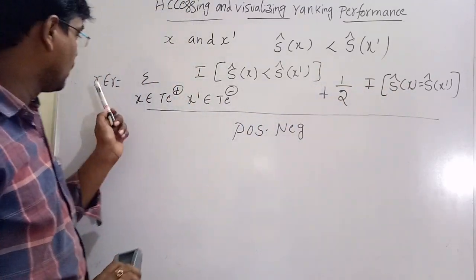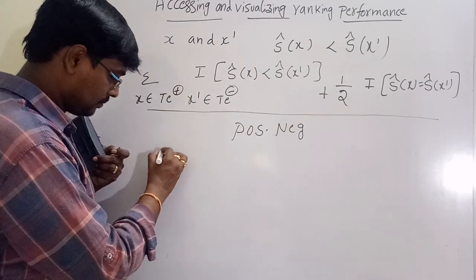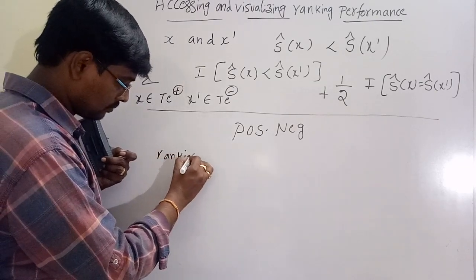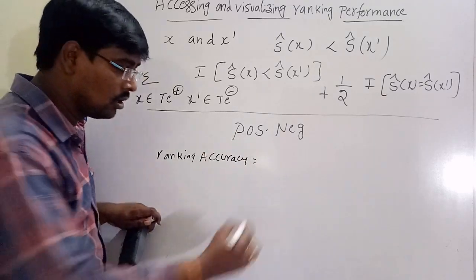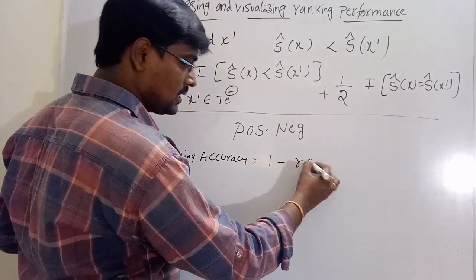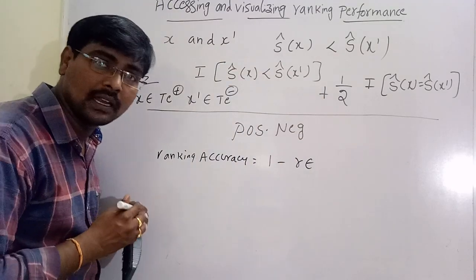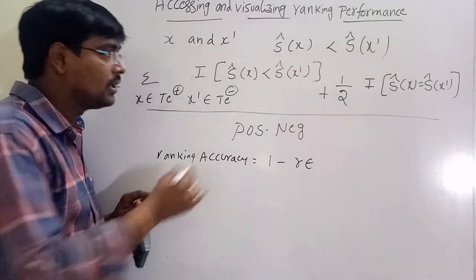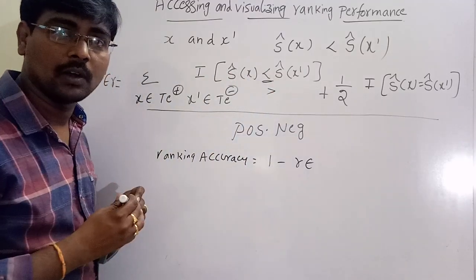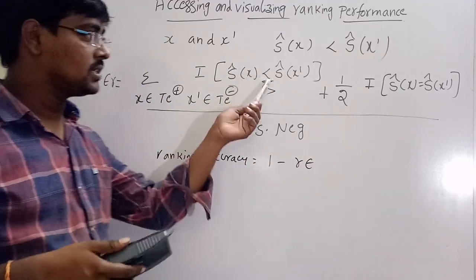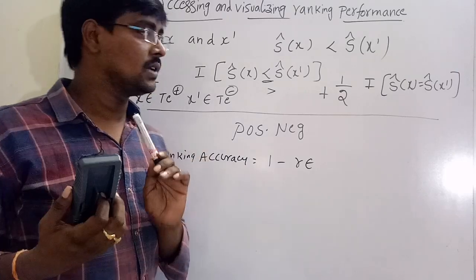So no problem. And what is the accuracy? Ranking accuracy is equal to 1 minus ranking error, or simply, instead of less than, if you are using greater than, that is the formula.